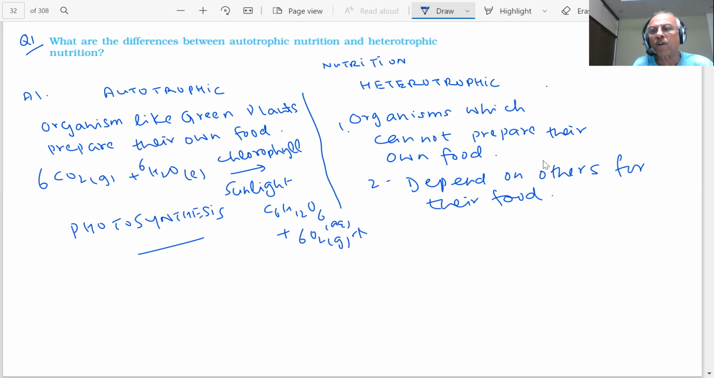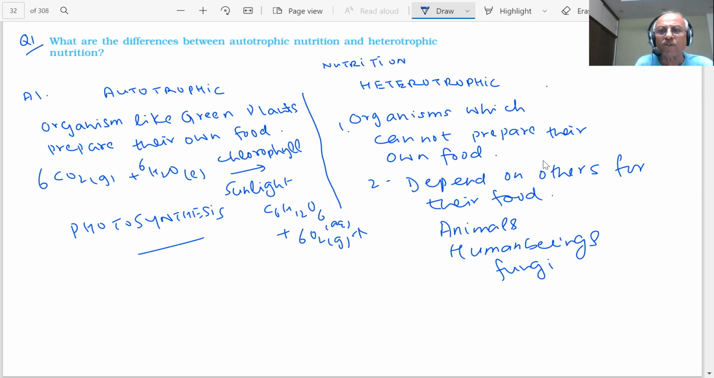They are called heterotrophs. Animals and human beings cannot prepare their food, students. They are dependent on the autotrophs, fungi. So where are they taking food from? From outside. You are eating fruits, vegetables, whatever food you are eating, or even if you are a meat eater, you are dependent on others, you are not able to prepare your own food. So they are heterotrophs. So this is the difference.